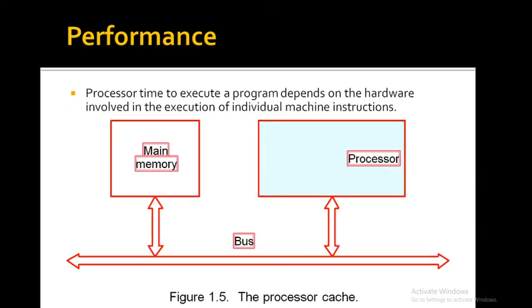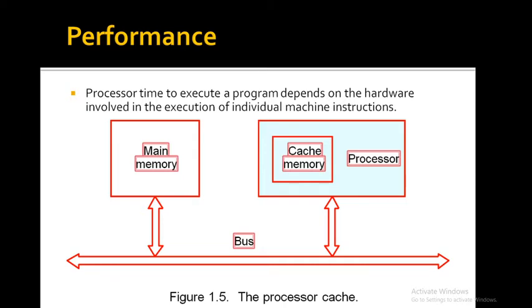The figure shows the cache memory as a part of the processor unit. Let us examine the flow of the program instructions and data between the memory and the processor. At the start of the execution, all program instructions and the required data are stored in the main memory. As execution proceeds, instructions are fetched one by one over the bus into the processor and a copy is placed into the cache.